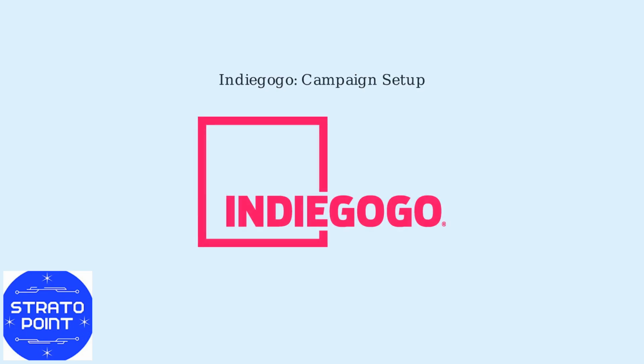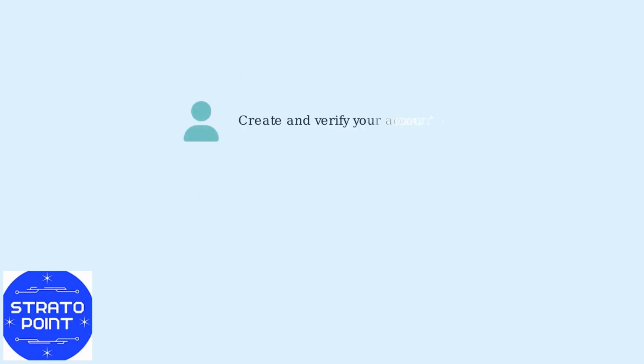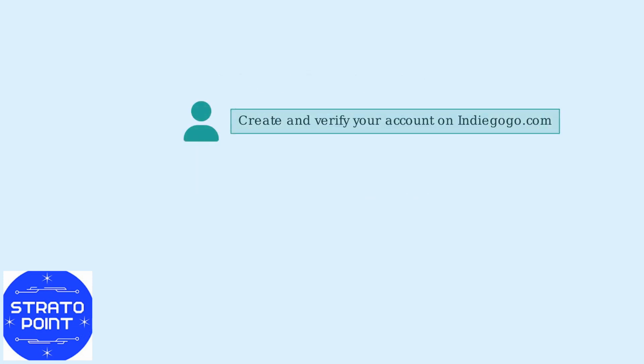Indiegogo is a crowdfunding platform known for its flexible funding options, allowing creators to keep raised funds even if goals aren't fully met. First, create and verify your account. Sign up with an email or social media and complete verification for compliance, especially for equity campaigns.